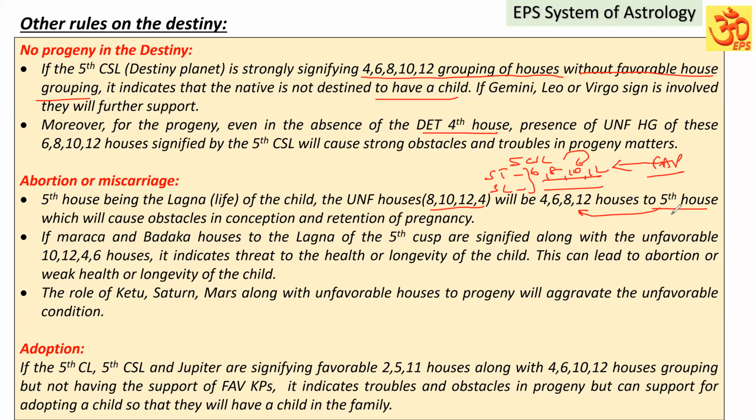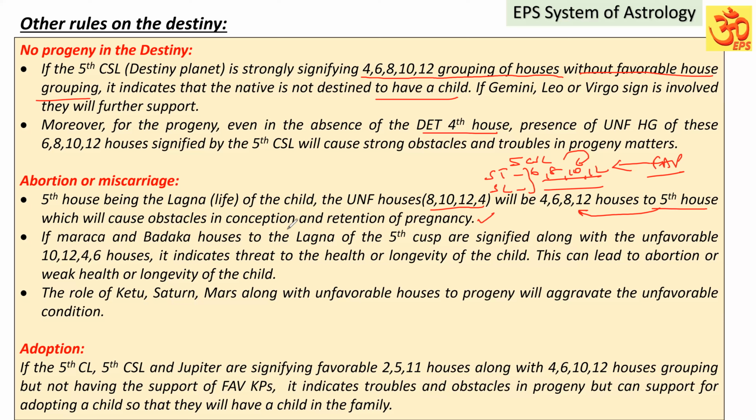In general, for our lagna also, if the lagna sublord in the star of these houses indicates some troubles and obstacles to the lagna, right? Similarly, the fifth house is the lagna of the child. These houses counted from the fifth house, if they are present, will cause obstacles in conception and retention of the pregnancy.